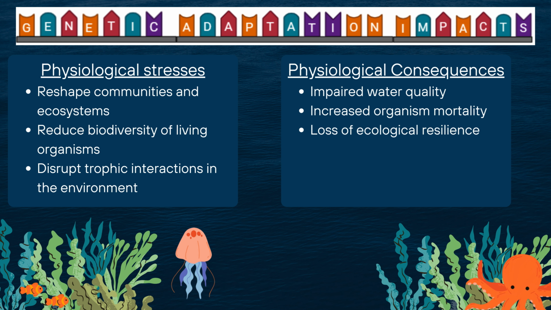Over time, these genetic adaptations reshape communities, reduce biodiversity and disrupt trophic interactions, overall having a loss of ecological resilience. Understanding these molecular responses provides insight into how eutrophication pressures select genes for specific traits, impacting the environment's restoration ability and degradation outcomes. An example of this is how stomatal complexes adapt to reduce sunlight in the ocean.